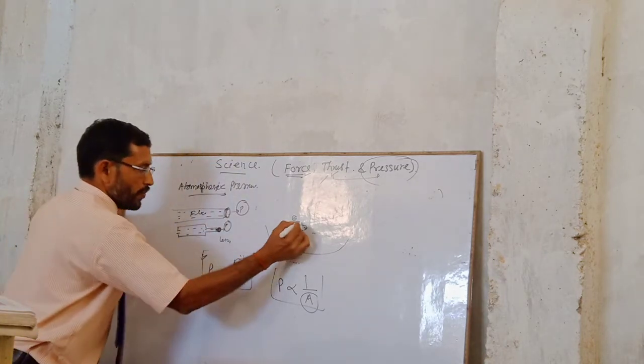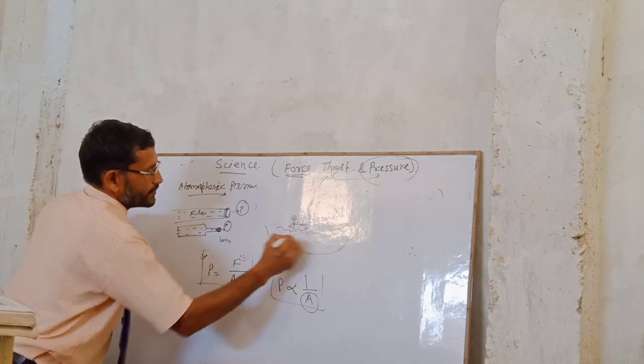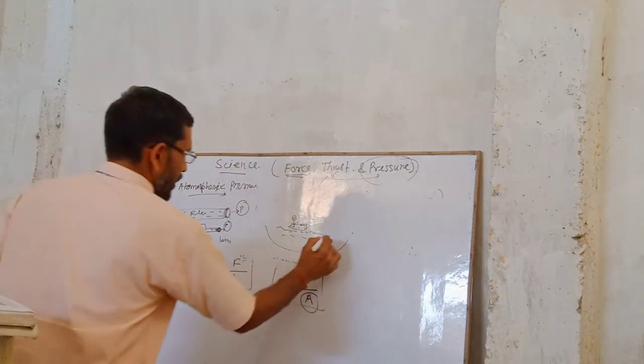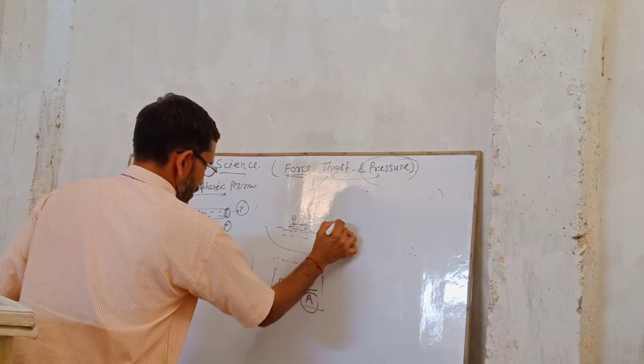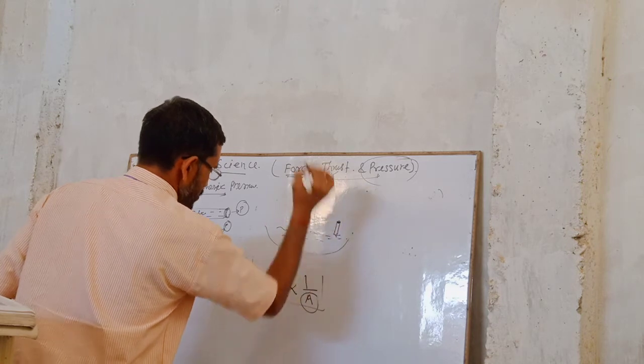So a boat with passengers, here is the water, like. And just have an iron nail. So take it.